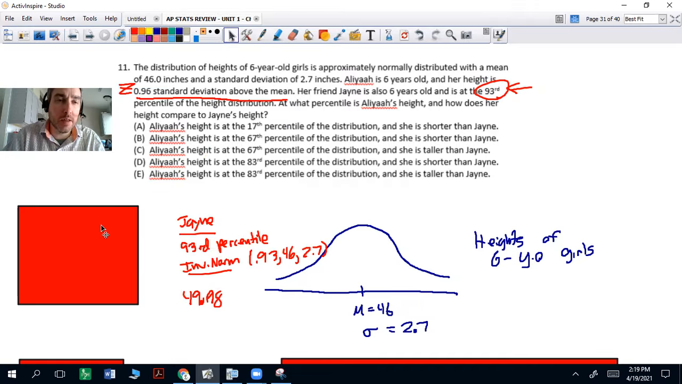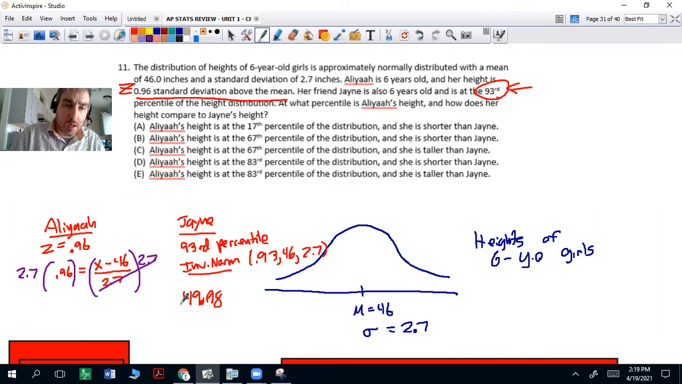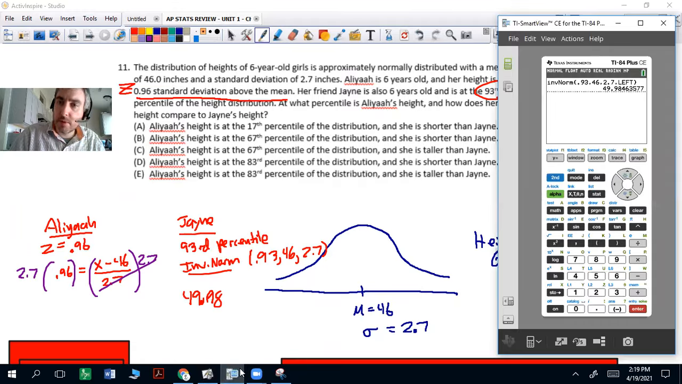That's a little bit more complicated. So that 0.96 is the Z-score. So we're going to have to actually solve this equation. So we're going to multiply by 2.7. Multiply everything by 2.7. And you know, a Z is X minus whatever the mean divided by standard deviation. So what happens is those cancel out. 2.7 times 0.96. What is that?